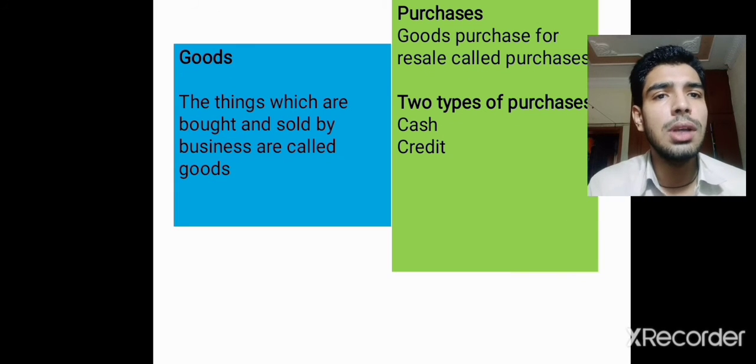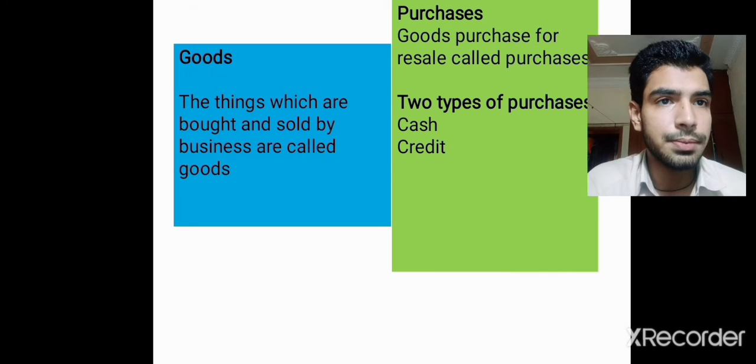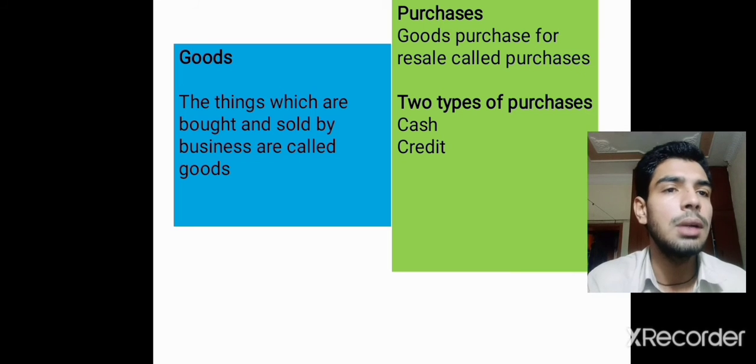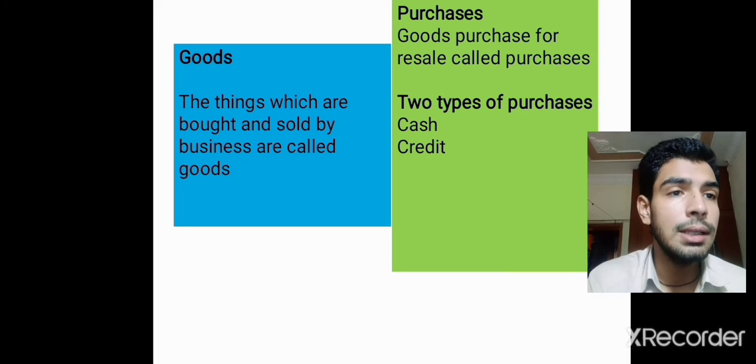Now, goods are things which are bought and sold by a business. Goods are those on which the company signs a deal, or goods are those which are purchased to resell or purchased to manufacture finished goods. Then comes our purchases for resale, called purchases. Purchases means the goods which are purchased, on which the company signs a deal.